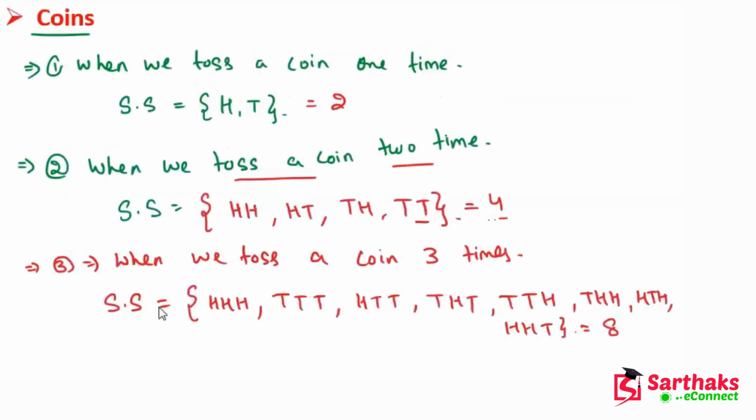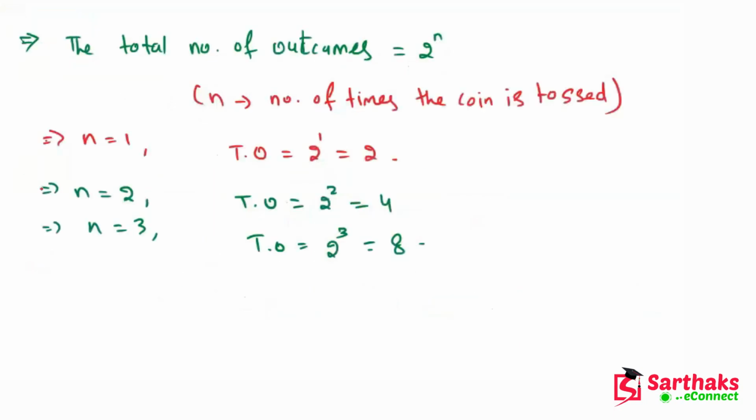Now when we toss a coin 4 times, the total number of outcomes is 2 raised to power 4, so this will be 16. I hope you understand these things. Similarly, we can find for n equal to 5, 6, 7, and so on. I hope you understand these things, my dear friends.